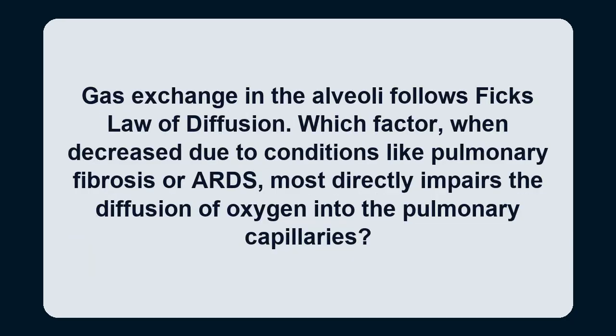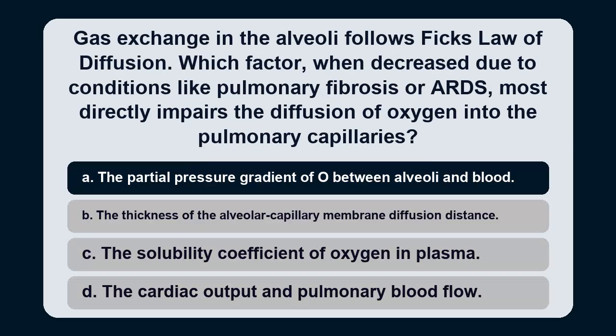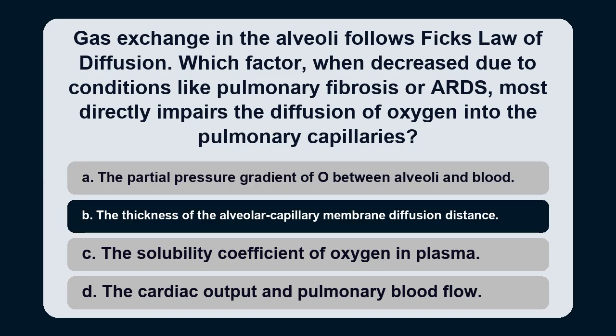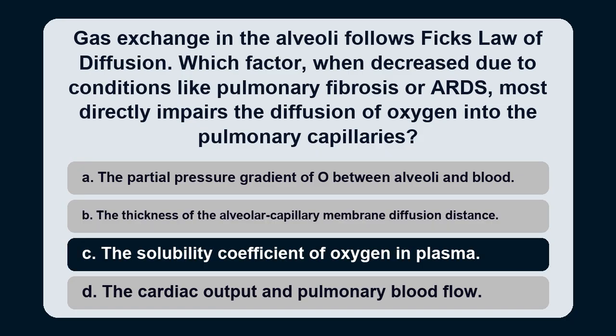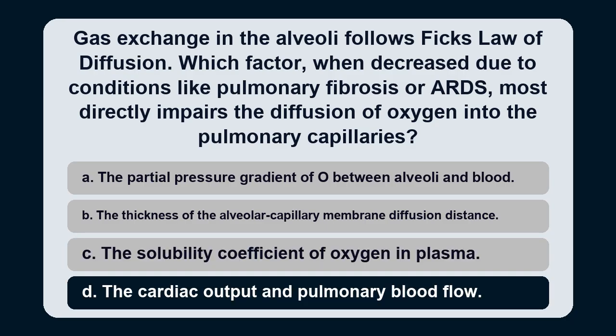Question 4. Gas exchange in the alveoli follows Fick's law of diffusion. Which factor, when decreased due to conditions like pulmonary fibrosis or ARDS, most directly impairs the diffusion of oxygen into the pulmonary capillaries? Option A, the partial pressure gradient of O2 between alveoli and blood. Option B, the thickness of the alveolar capillary membrane, diffusion distance. Option C, the solubility coefficient of oxygen in plasma. Option D, the cardiac output and pulmonary blood flow.